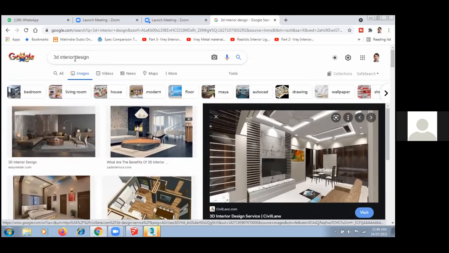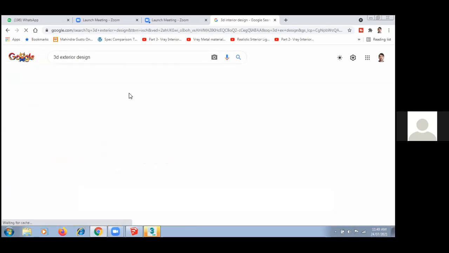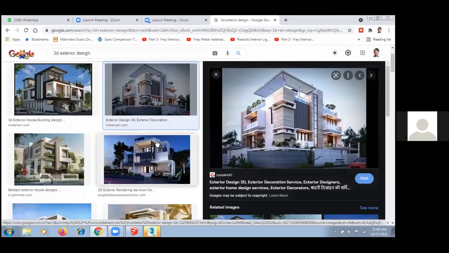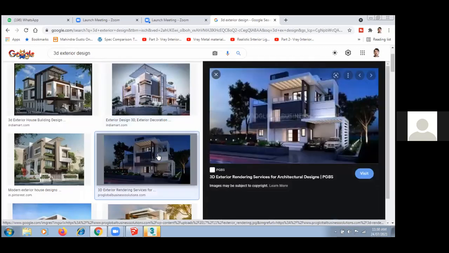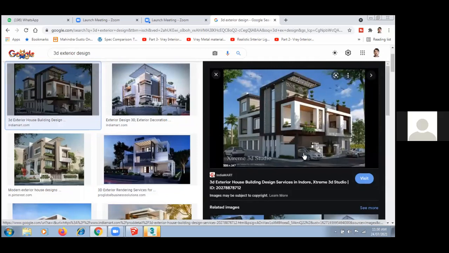Now in the same way, if you want to see exterior design, can you see this? Yes, sir. For this kind of thing they are taking 12 to 18,000 per view. Whenever a new building is made, redevelopment or new buildings, they create this kind of views for advertising purposes.